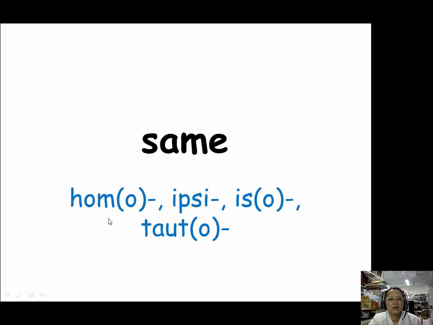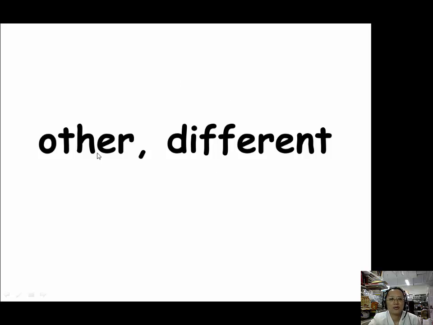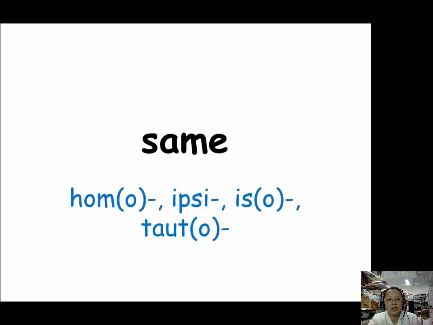And when we want to describe things that are the same, we have four prefixes: homo, H-O-M-O, ipsi, I-P-S-I, iso, I-S-O, and tauto, T-A-U-T-O. For things that are different, we have hetero, H-E-T-E-R-O, and this prefix hetero is usually used as the opposite term of homo.